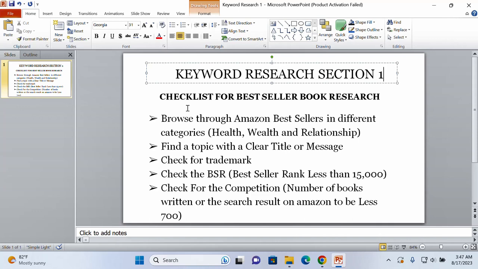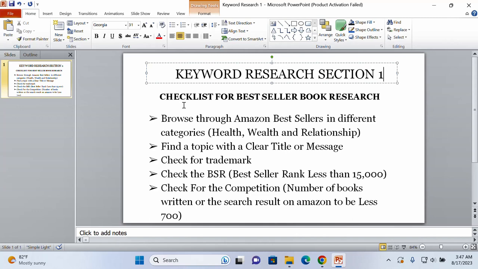One of the top core reasons why you cannot sell a single copy of your book is your own keywords. Now, what do I mean by keyword? I'm going to explain everything concerning keyword research, and we are going to do it practically so that you can see how keyword research works, how you can do it the right way, and how you can come up with a very profitable keyword that is going to help you sell your book.